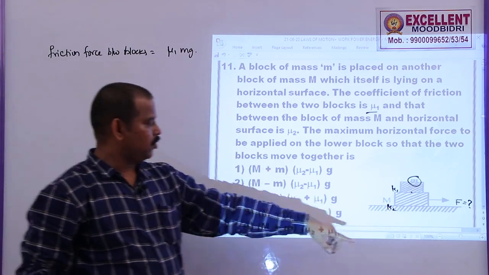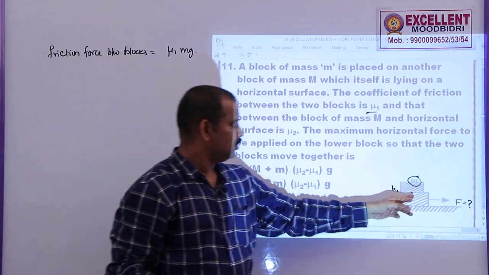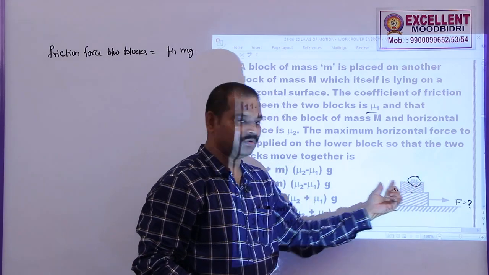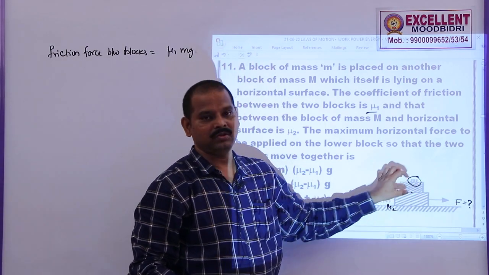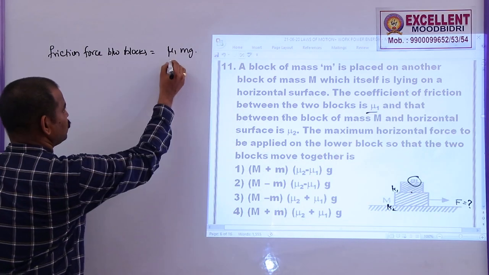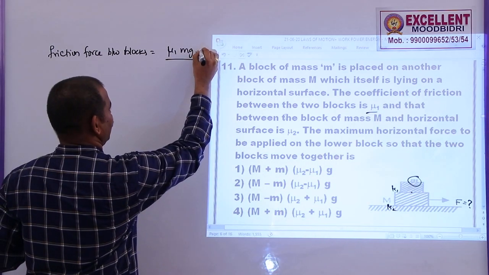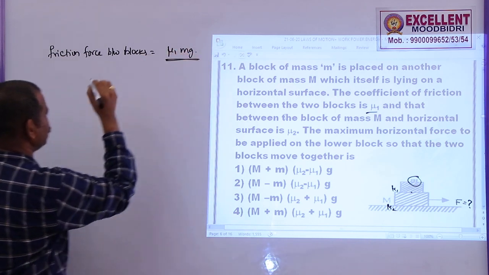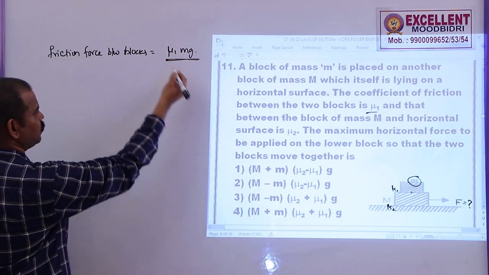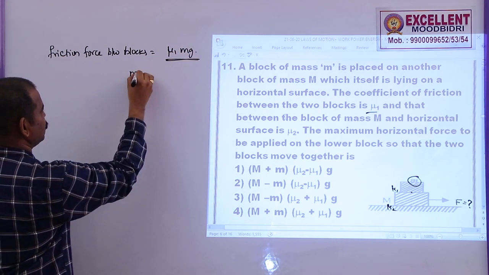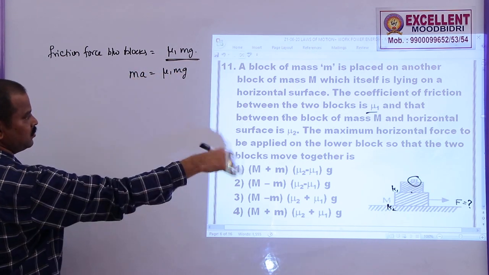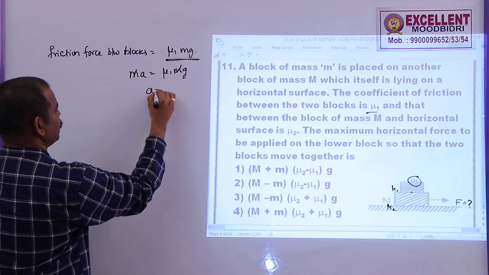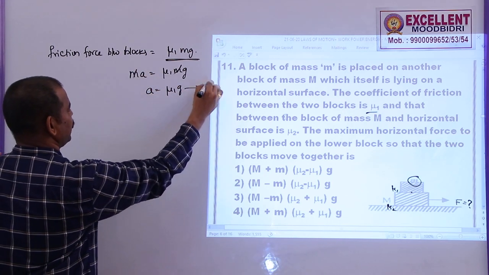If the applied force is greater than this one, then this will move in this direction and this will move in the opposite direction. If the applied force is equal to this one, then these two blocks will move together. So this should not be greater than the applied force. Now, what is the acceleration produced due to this frictional force here? So ma is equal to mu 1 into mg, where a is the acceleration of the system; m gets cancelled. The acceleration due to this force is given by mu 1 g.